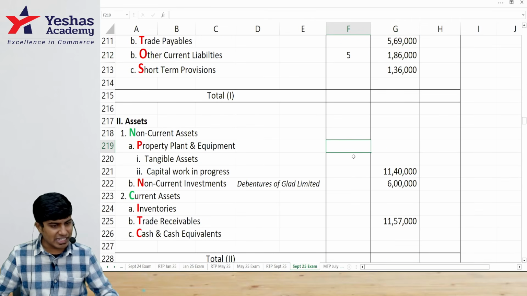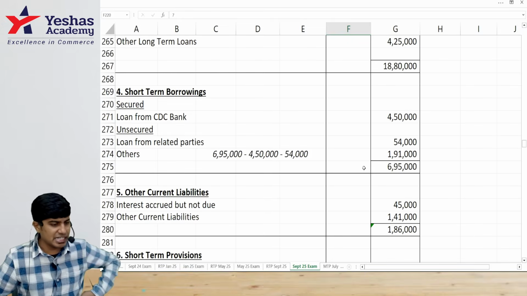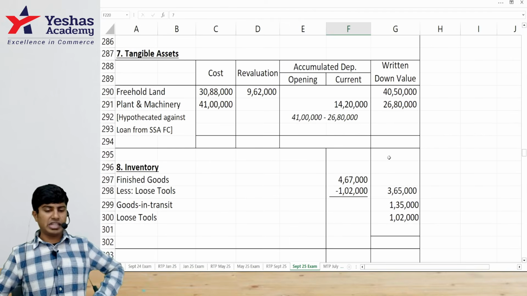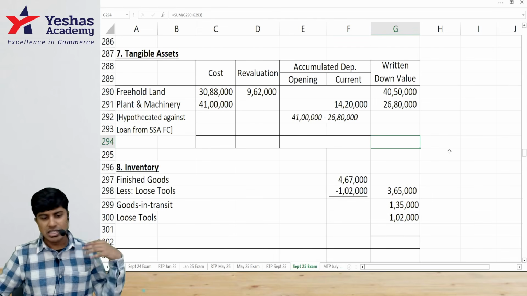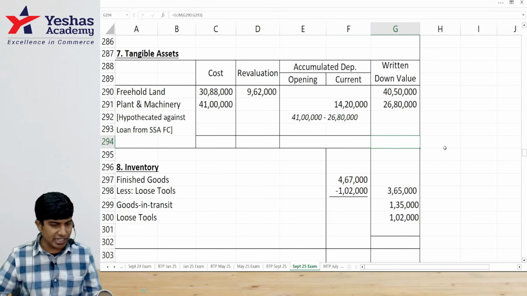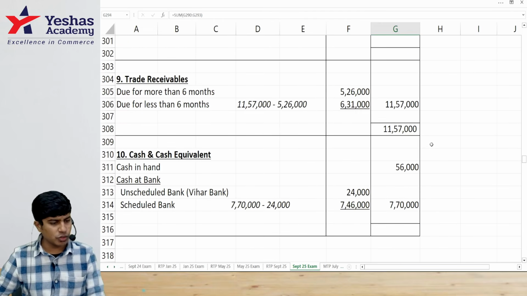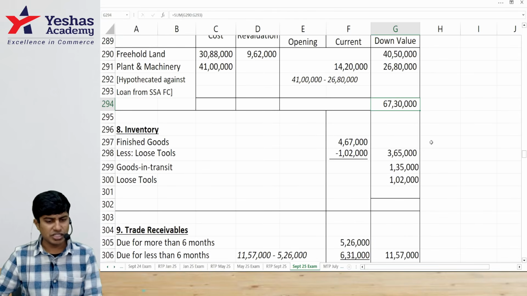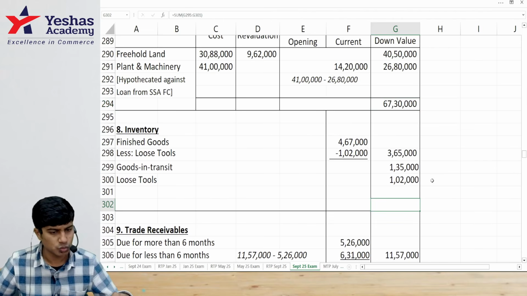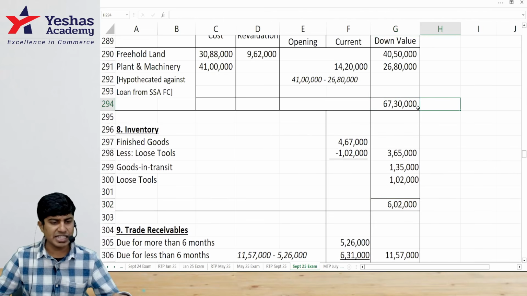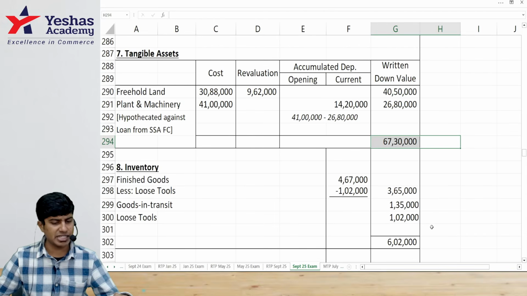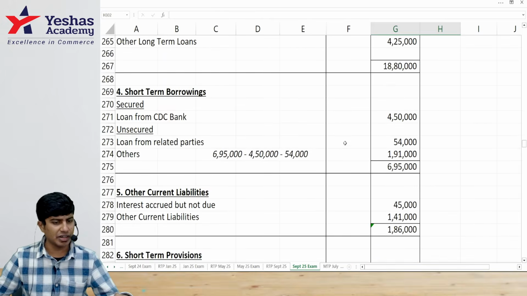Let's then write tangible assets. How much? You take the total 40 lakh 50 plus 26 lakh 80. 67 lakh 30. Inventory also I'll post together. Inventory is how much? 3 lakh 65 plus 1 lakh 35 plus 1 lakh 2. So 67 lakh 30 is tangible assets. 6 lakh 2 is inventory.